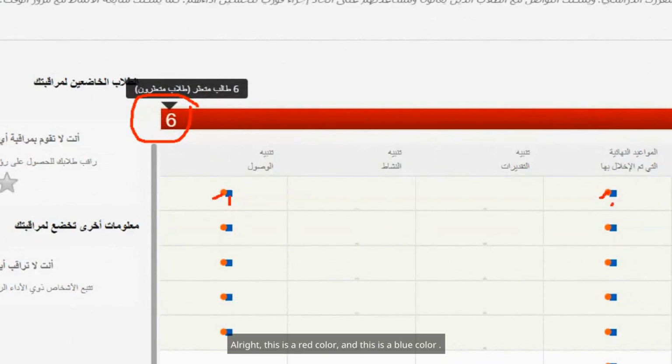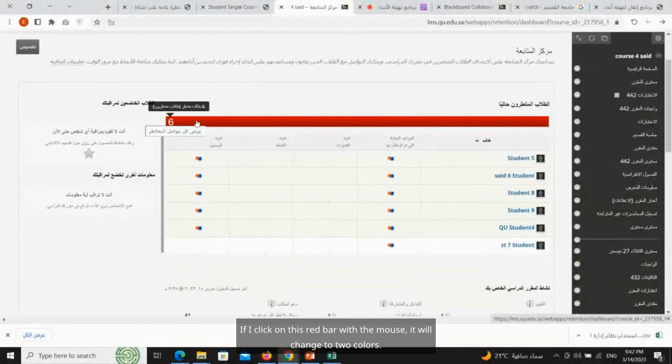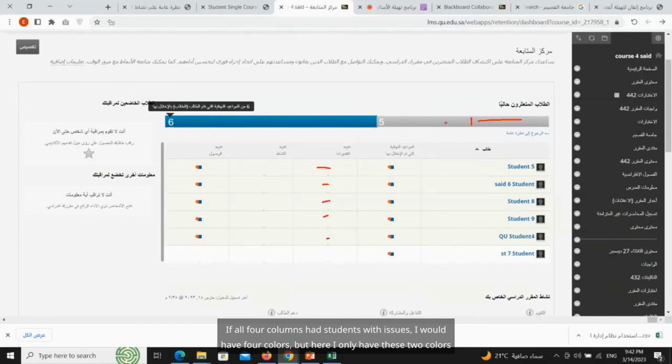All right, this is a red color and this is a blue color. If I click on this red bar with the mouse, it will change to 2 colors. If I had students with issues in this column, I would have 3 colors. If all 4 columns had students with issues, I would have 4 colors. But here I only have these 2 colors.